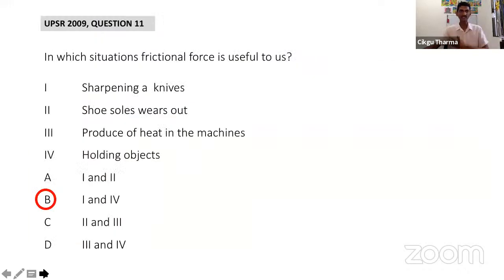Move a bit faster. Okay, look at this question. In which situation is frictional force useful to us? This is a 2009 UPSR question. Sharpening a knife, all right, it is useful. Shoe soles wearing out is not an advantage. Producing heat is not an advantage. Holding an object is an advantage. So the answer will be 1 and 4.